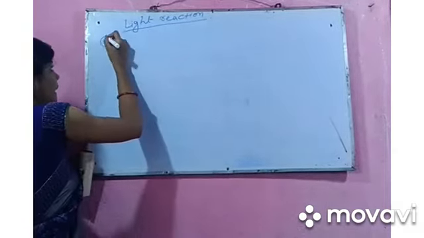Light energy is converted in the form of photons. Photon is the unit of light. Now, when this light energy has been converted into chemical energy, then water molecules will split up. That means the step of photolysis will take place.